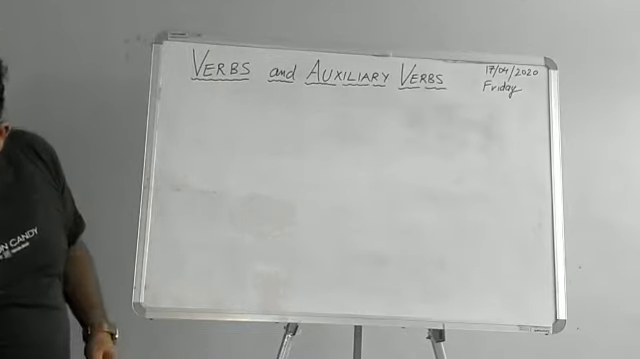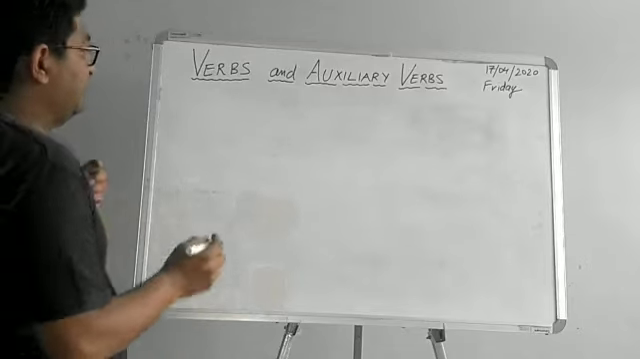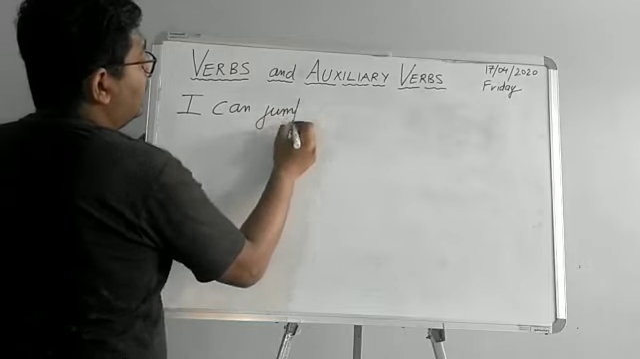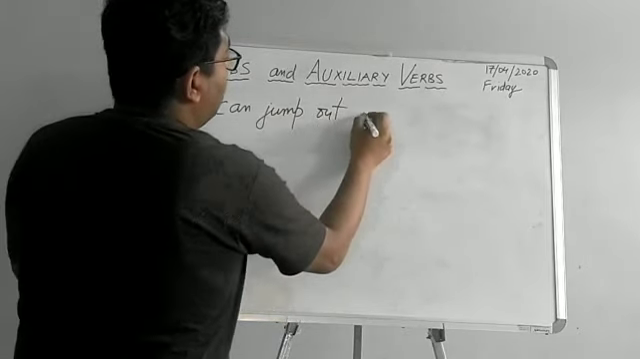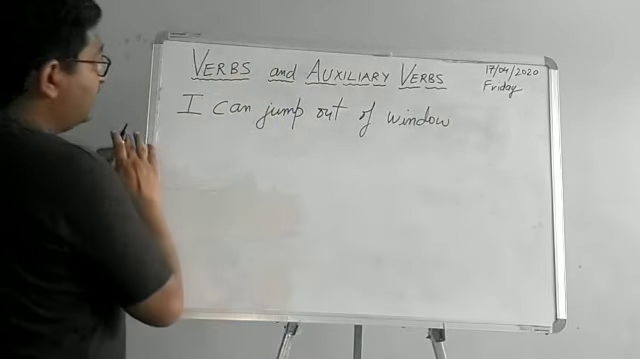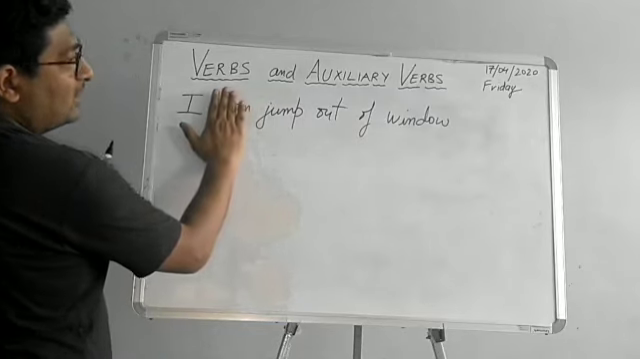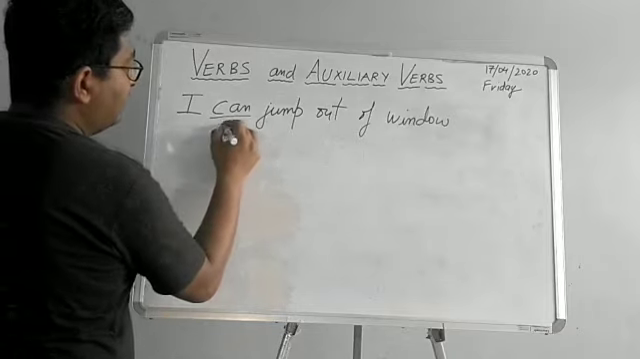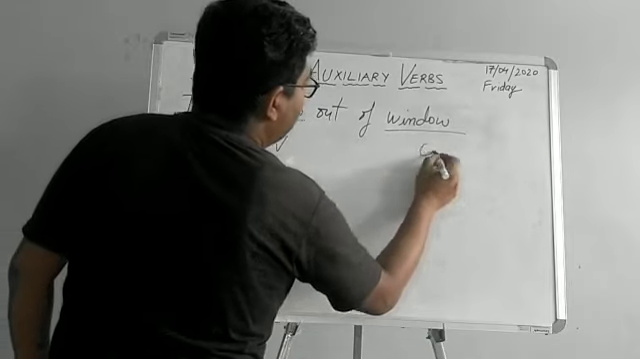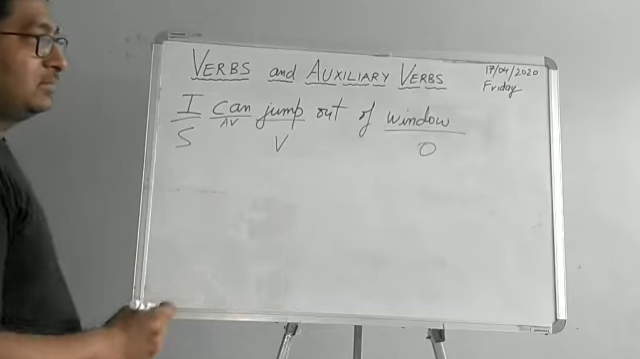Let us try some other auxiliary verb. I can jump out of window. Just imagine trying to see this sentence, removing can. I jump out of window does not make any sense. So can is the auxiliary verb over here. I is the subject, jump again is your verb, and the window could be treated as an object. Okay. So without this, it remains incomplete.